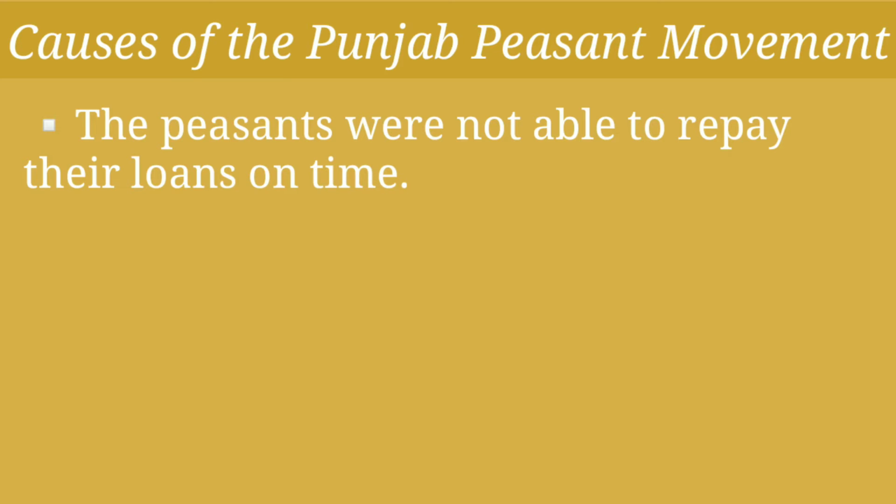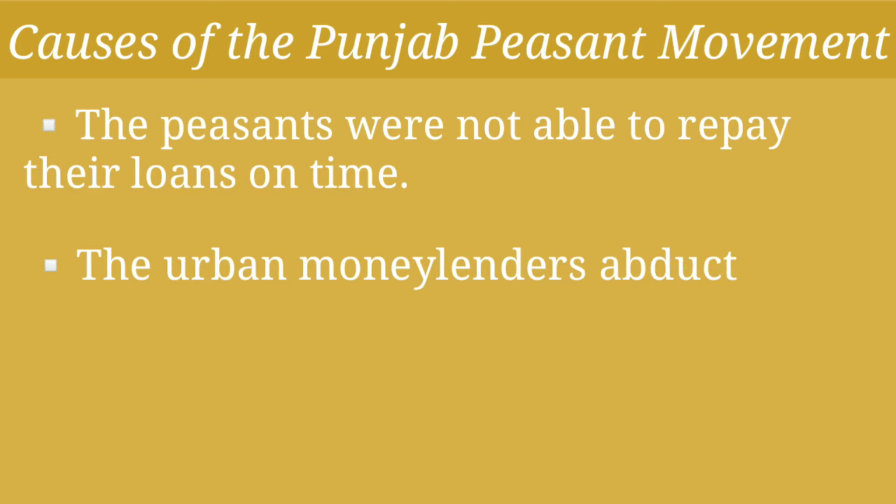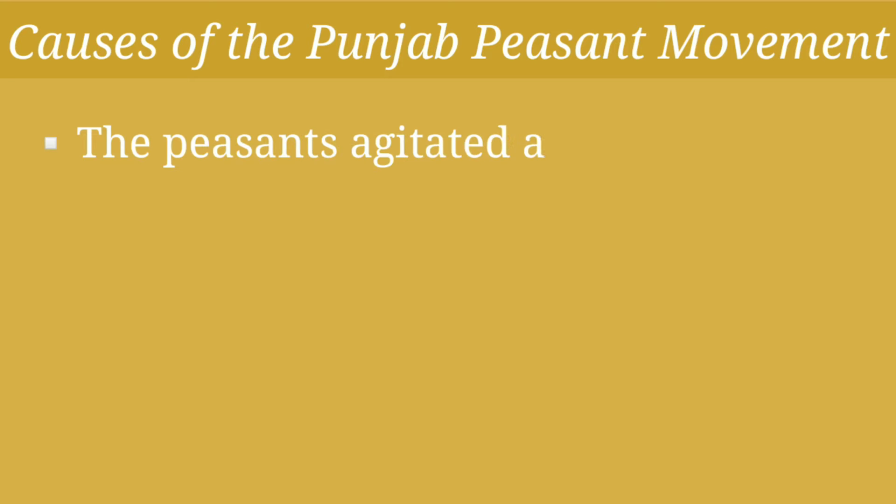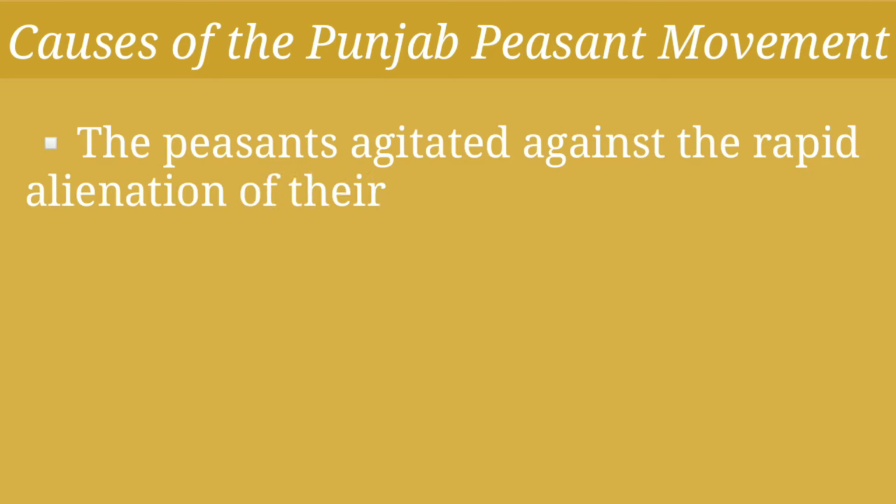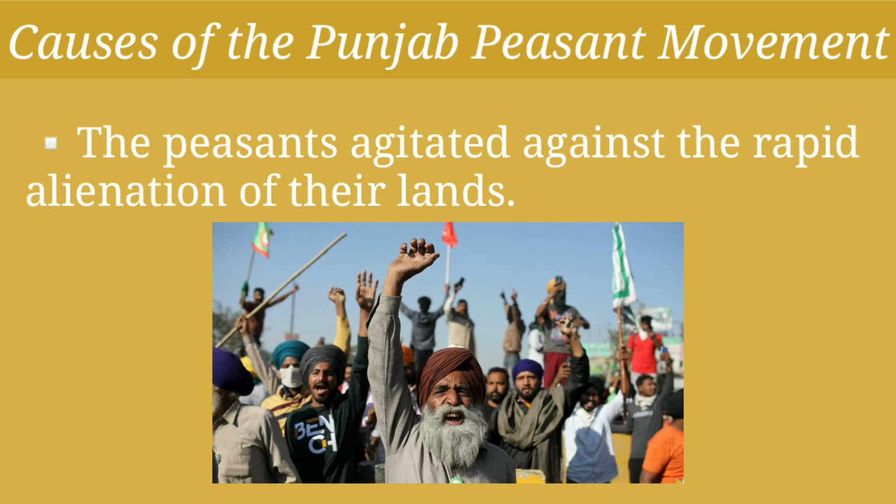And when they did not repay their loans on time, the urban moneylenders seized their lands. So, the Punjab peasants agitated against the rapid alienation of their lands. So, children, this was one major cause for the Punjab peasants to revolt.